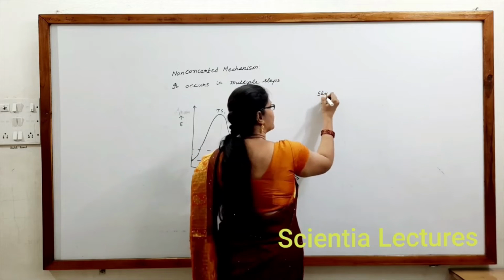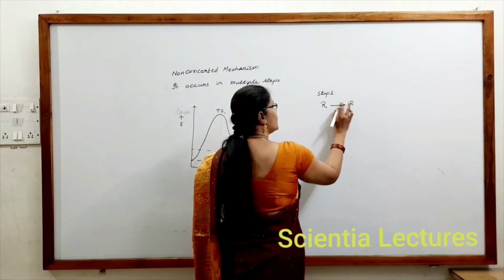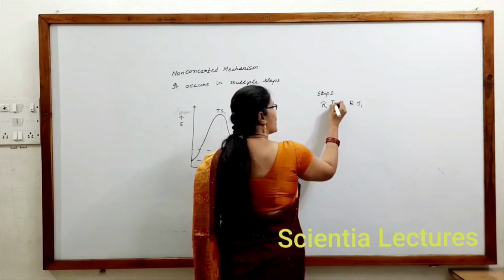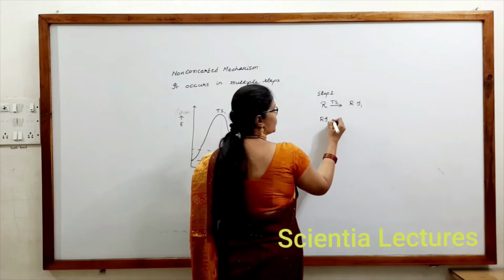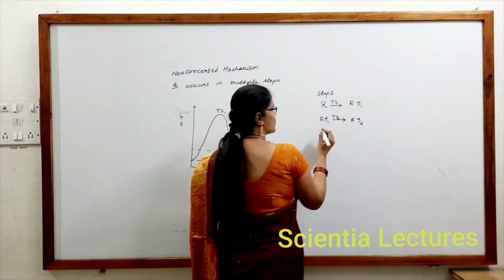What is the first step? Step 1: the reactant is getting converted into reaction intermediate 1, involving transition state 1. Second step: reaction intermediate 1 is getting converted into reaction intermediate 2 with transition state 2.